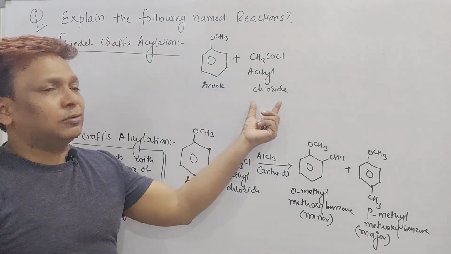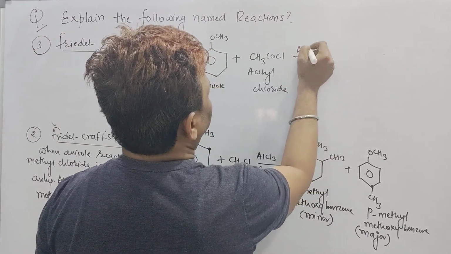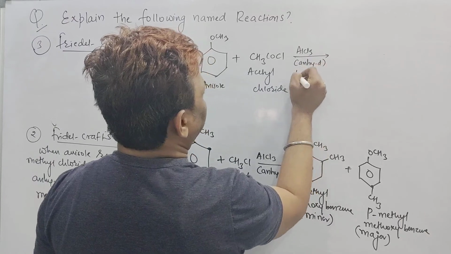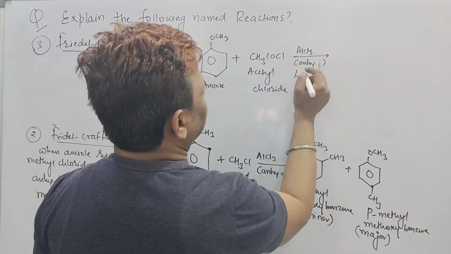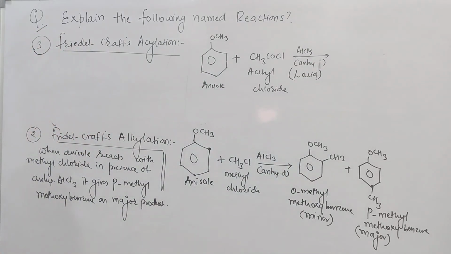Anisole on reacting with what, beta? Acetyl chloride, in presence of the same AlCl3, that is anhydrous, and it acts as a Lewis acid. But here the acyl part, the COCH3 part, will attack at the ortho and para positions. Right, beta?